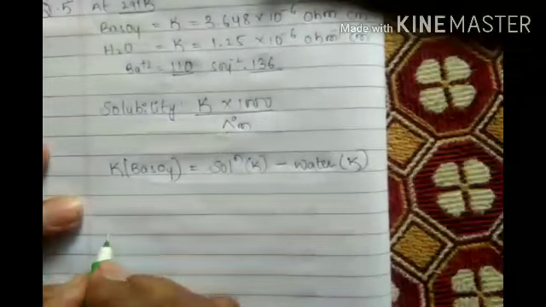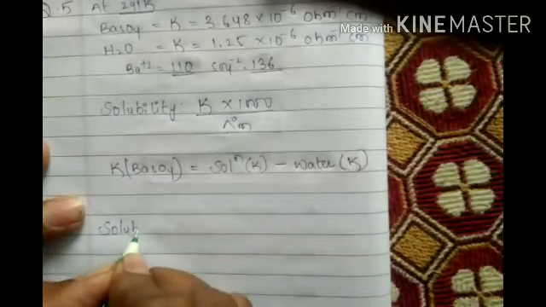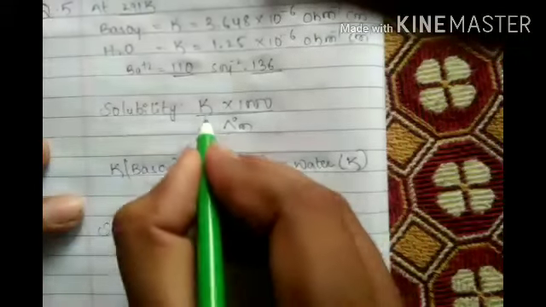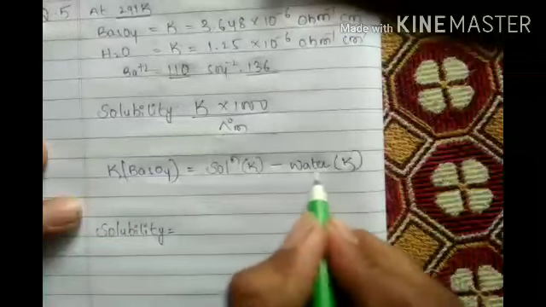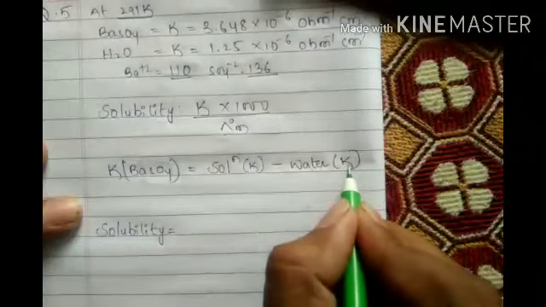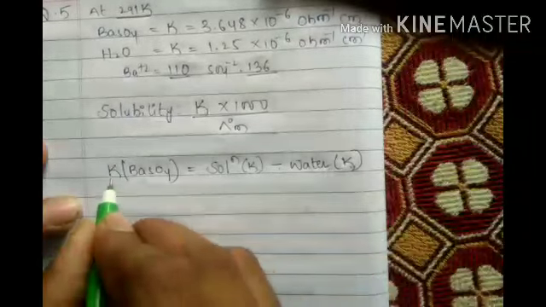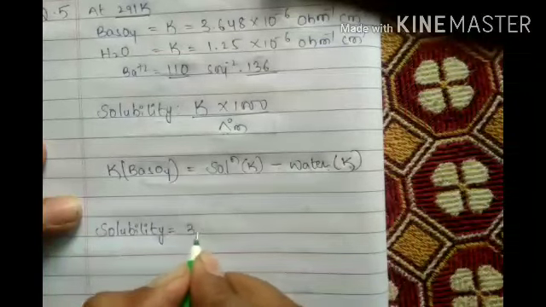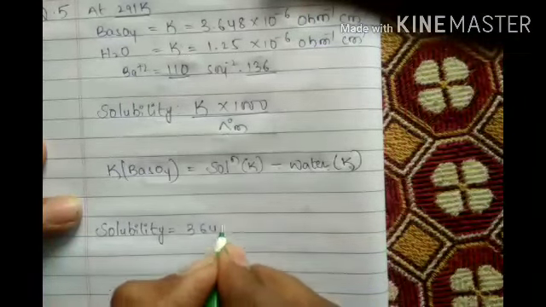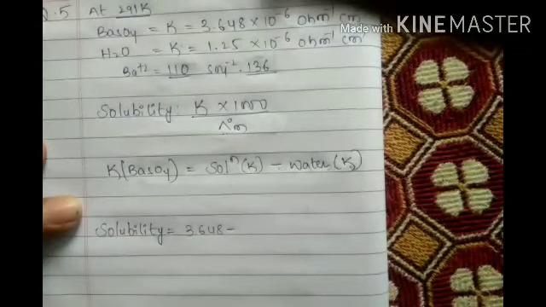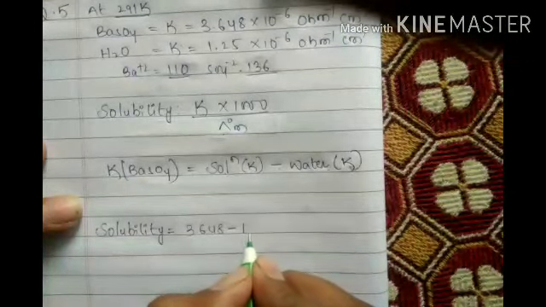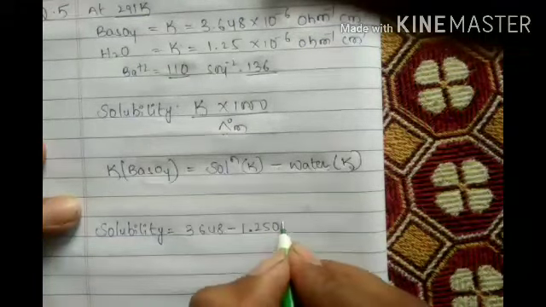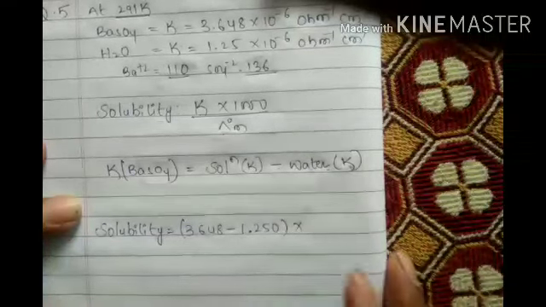Now let's take solubility. Solubility equals K value, that is K of solution minus K of water. The solution is how much they gave? 3.648 minus water, 1.250, into 10 to the power of minus 6, both are 10 to the power of minus 6 only, right?